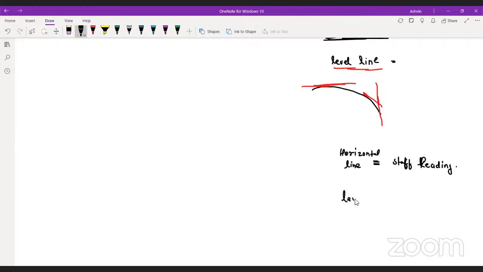And then there is another concept, which is called the level line. This is used to calculate the RL of any point. The reduced level should be measured with respect to this level line.